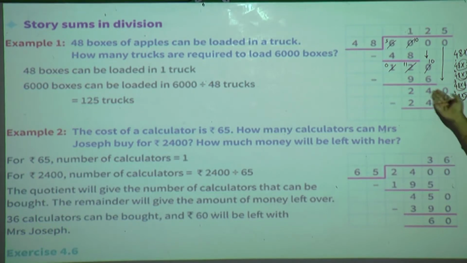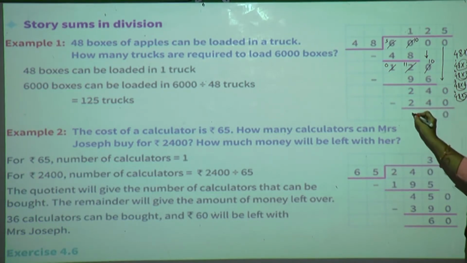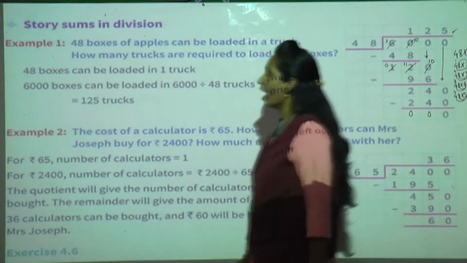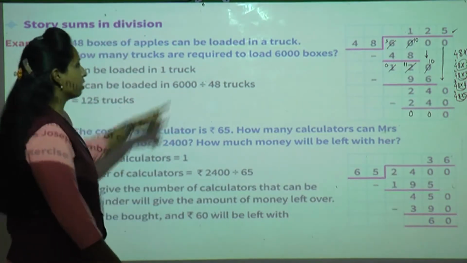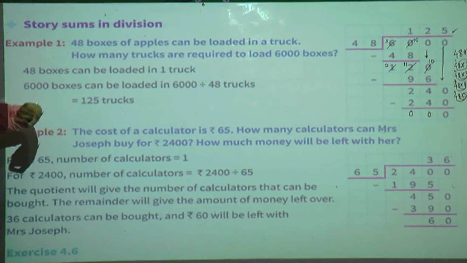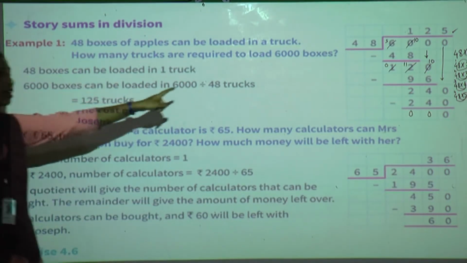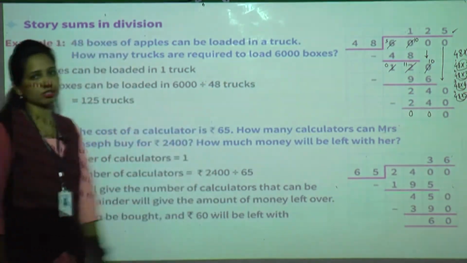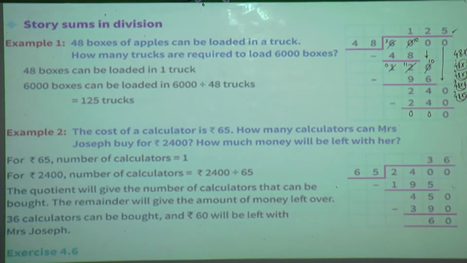0 minus 0 is 0, 4 minus 4 is 0, 2 minus 2 is 0, isn't it? So what is our answer? 125. This is what? The number of trucks, isn't it? So how many trucks we required? We required 125 trucks to load 6,000 boxes. Understood, students? Is it clear? Yes. Now we will go with the second example.